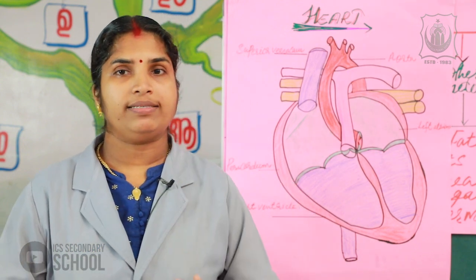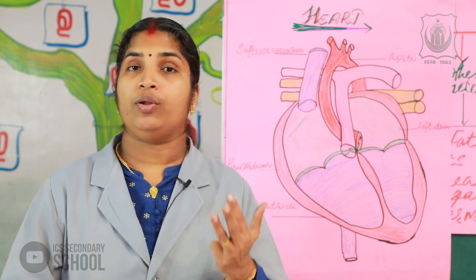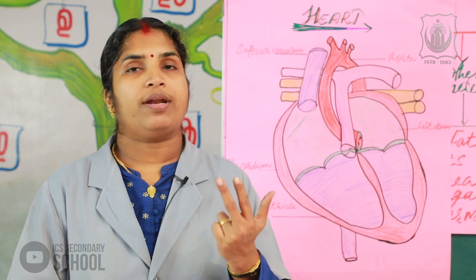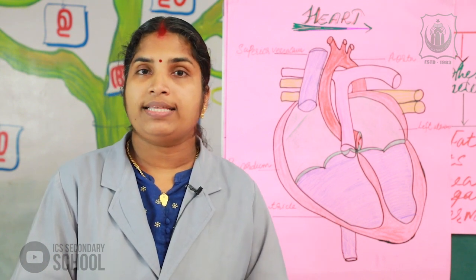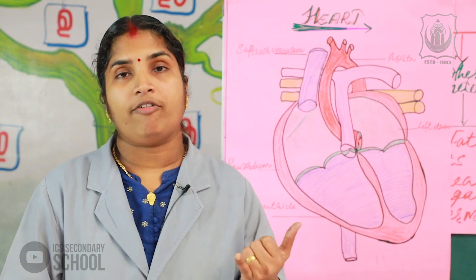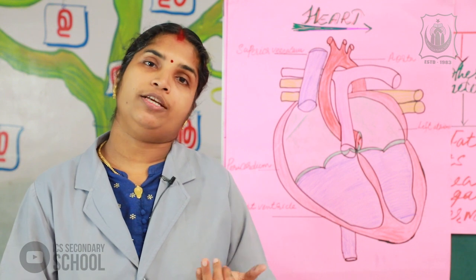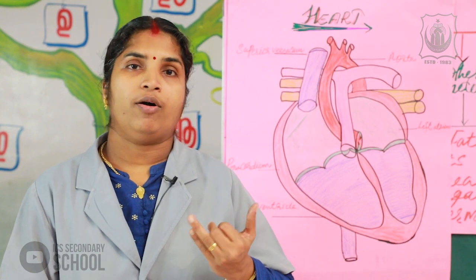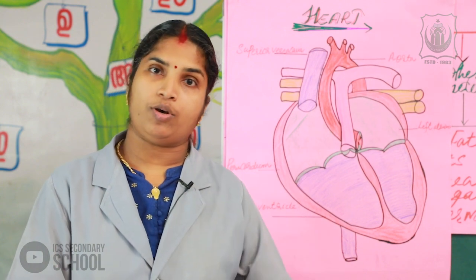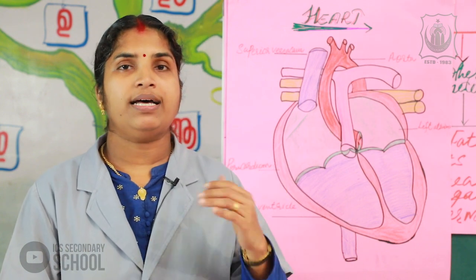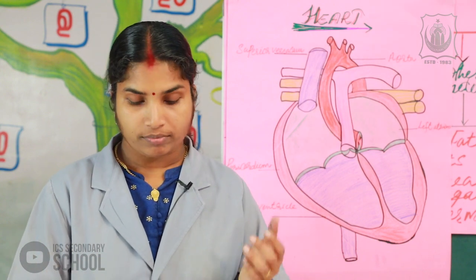There are three types of blood cells: white blood cells or WBC or leukocytes, RBC or red blood cells, and platelets. White blood cells help in our defense mechanism. Red blood cells help in the transmission of gases from the lungs to our cells. Platelets help in coagulation of blood and healing of wounds.